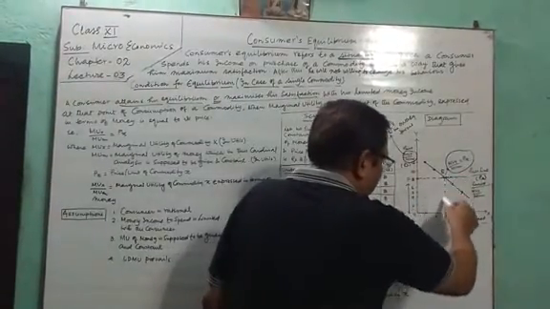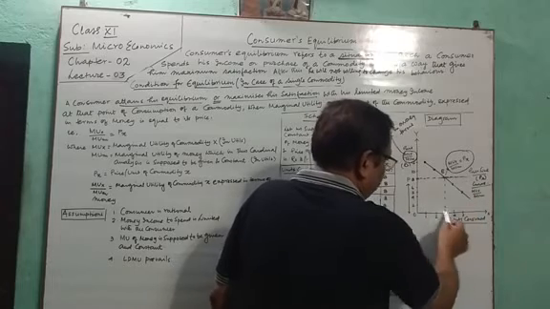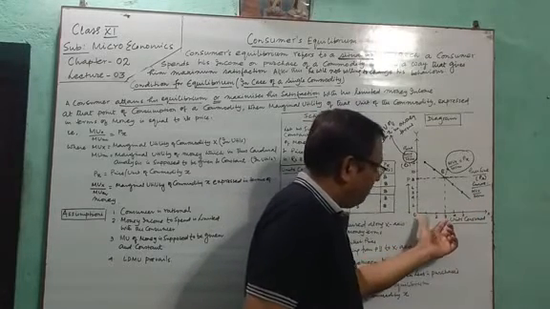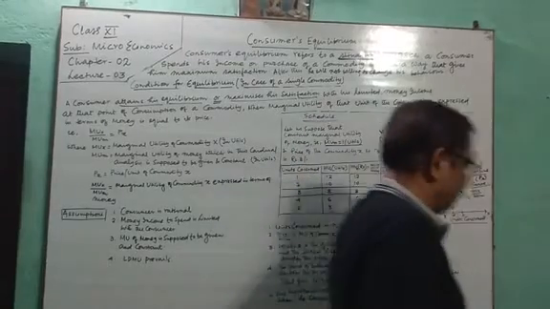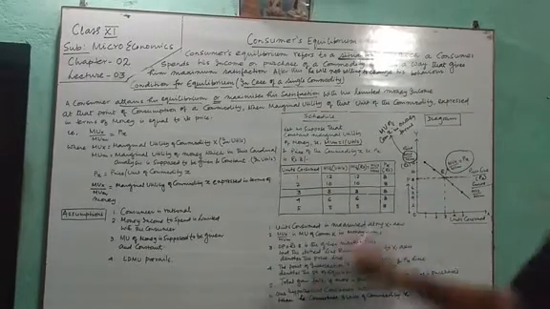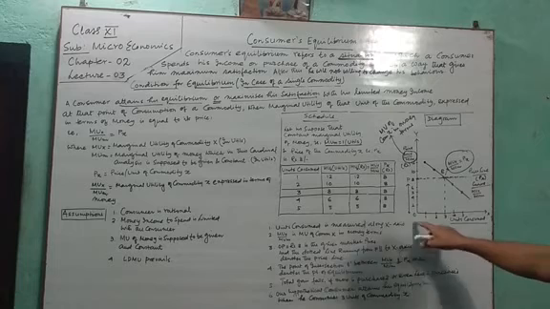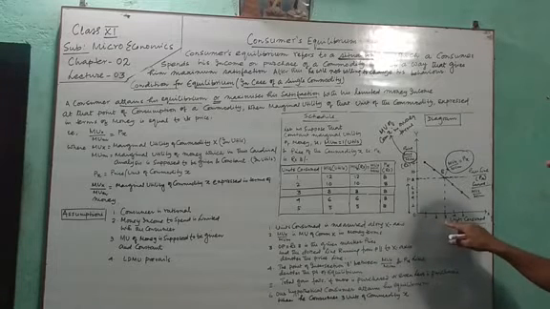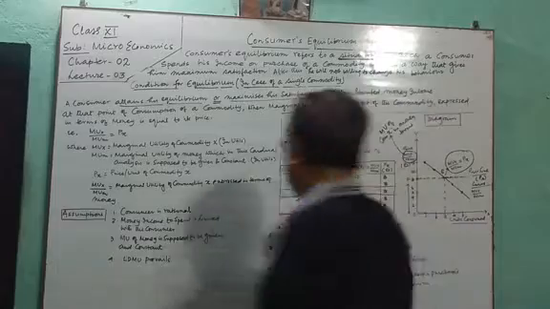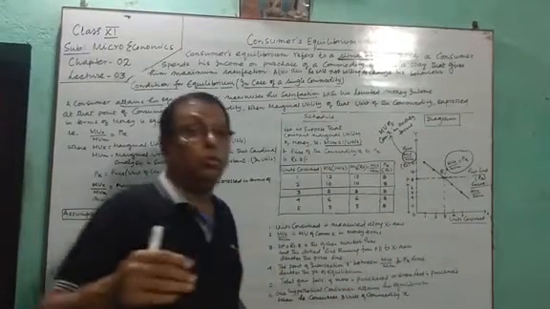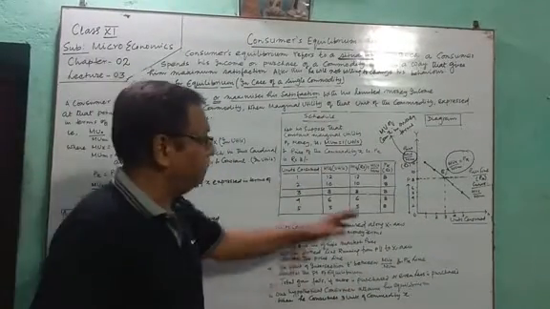We drop a perpendicular from the point E. The foot of the perpendicular will be at 3 units of the commodity consumed. So our rational consumer will consume 3 units of the commodity in order to maximize his utility, in order to attain his equilibrium.